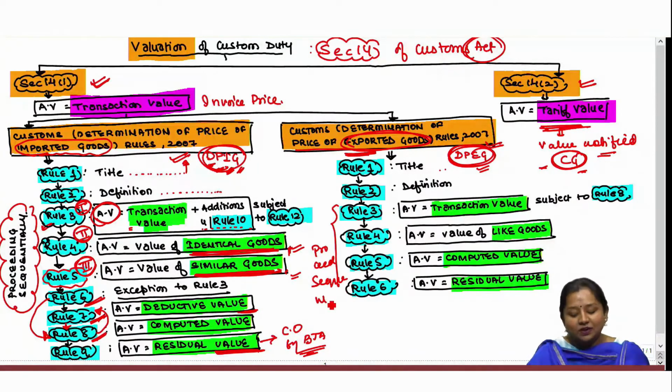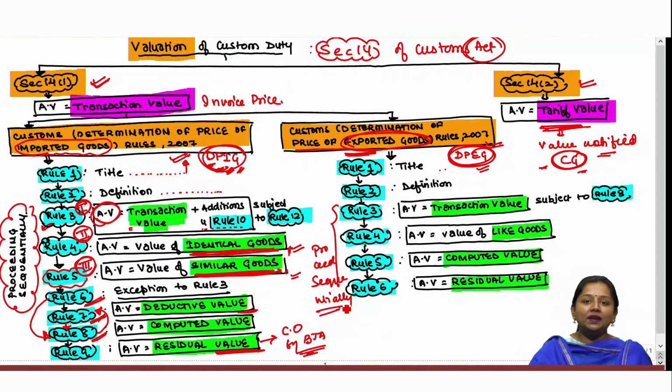This is the important essence of customs valuation, wherein again assessable value cannot be directly determined under Rule 5.